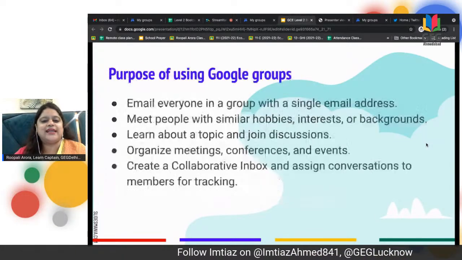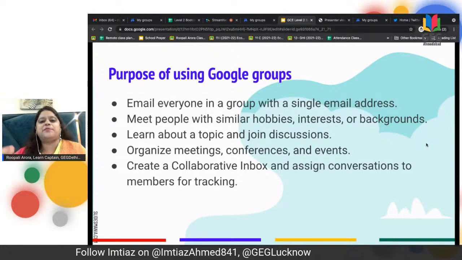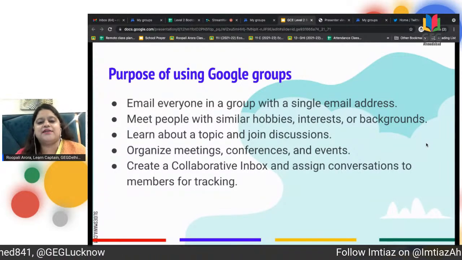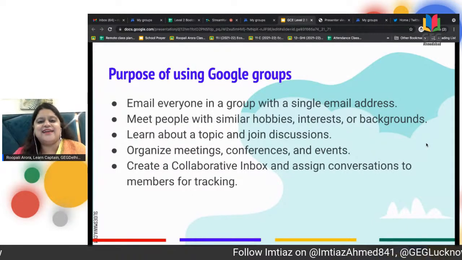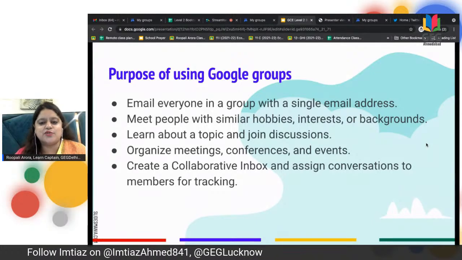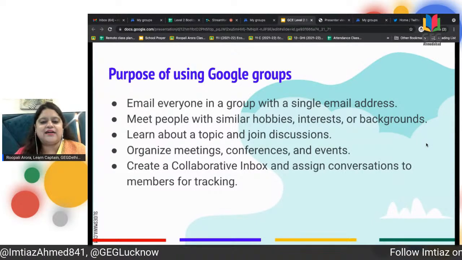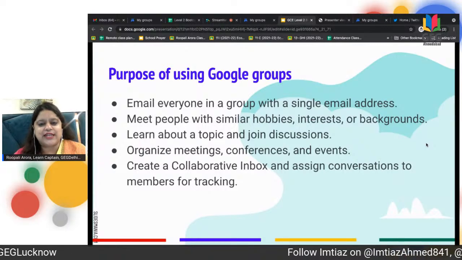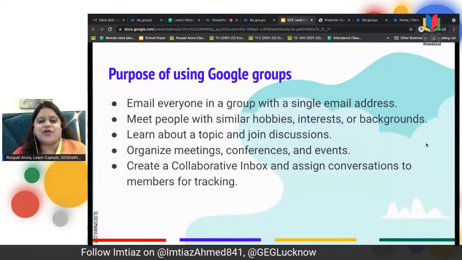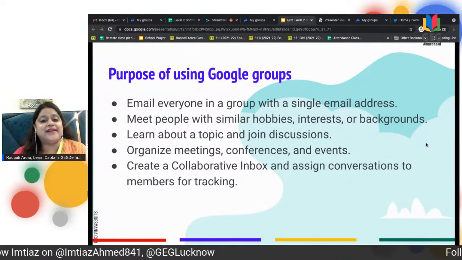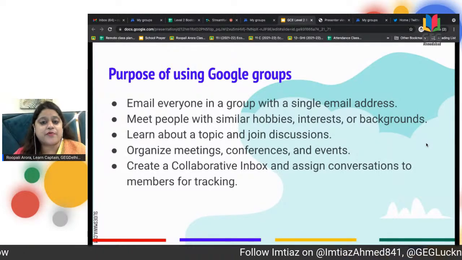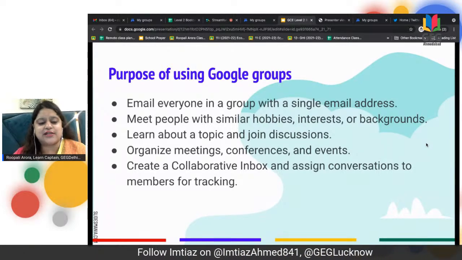So let's just quickly get back to the agenda. Now the purpose: what are Google Groups? This is one particular Google app which is hidden. Most people jump over Google Docs or Slides or Classroom, but Google Groups is very hidden, and nobody actually bothers to get into the depth of it. But Google Groups is really important to make your entire life very easy as an educator, and to be more productive and efficient in your day-to-day teaching learning process.